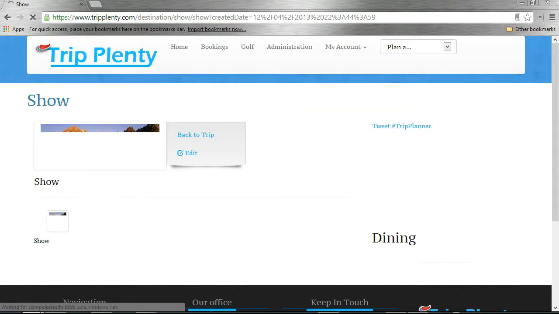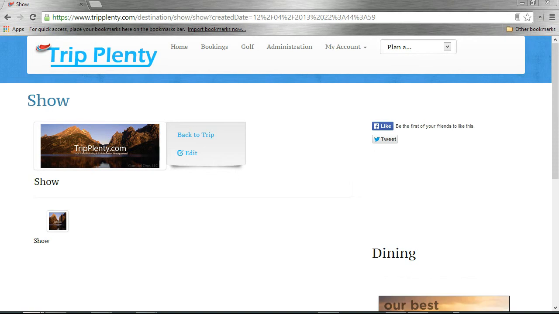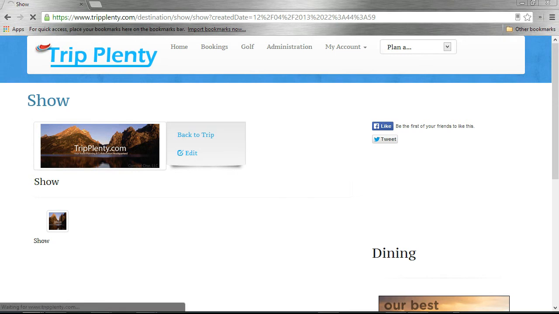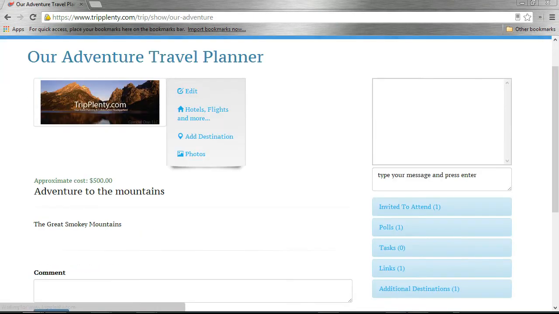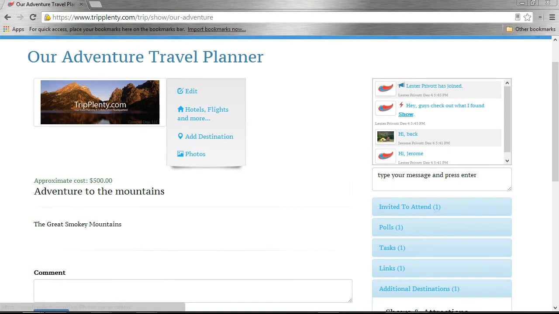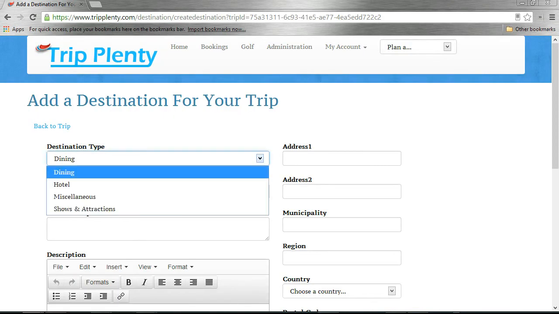And you can actually see that that destination was created. It gets added to the travel planner, and we can go back here and you can actually see that on the travel planner we have that show added. Now, had I added an actual address in there, you would be able to see a map come up. So we'll go ahead and put in an address here.